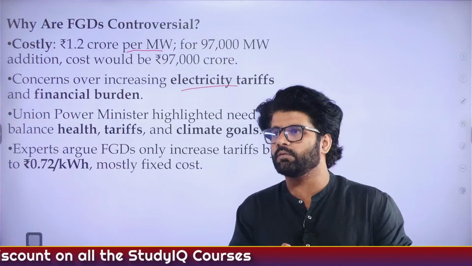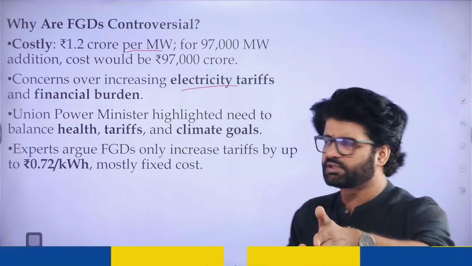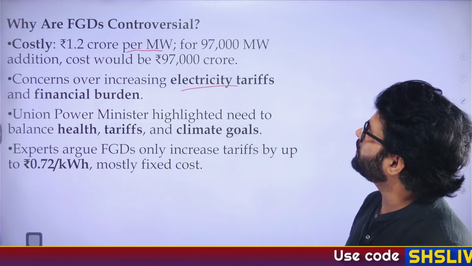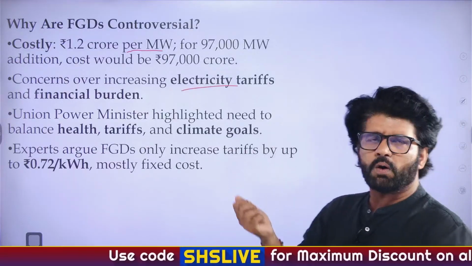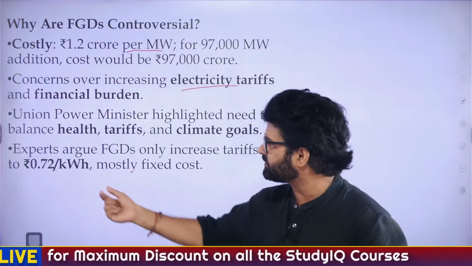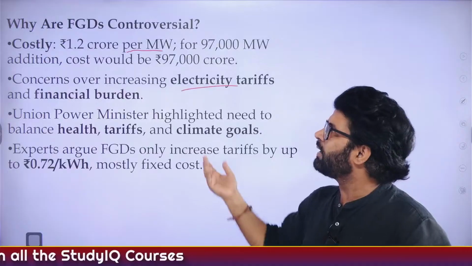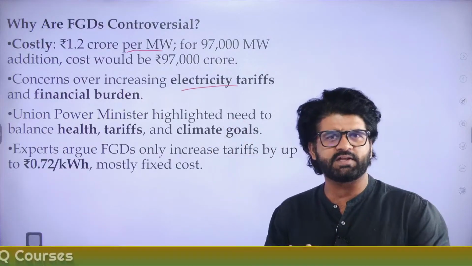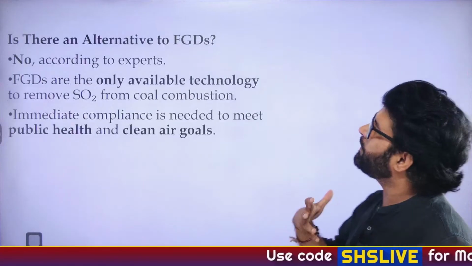Maybe if the UNFCCC, United Nations Framework Convention on Climate Change, supports us, then we'll think about installing these FGDs in our thermal power plants. Experts and environmentalists argue that on a kilowatt-hour basis, it only increases the price by 0.72, so it's not that much. Please government, don't do away with these FGD units. God knows what will happen to the increased SO2 and how it will impact our environment.